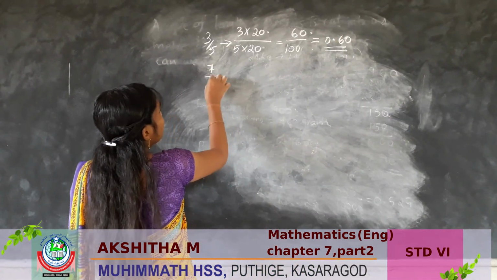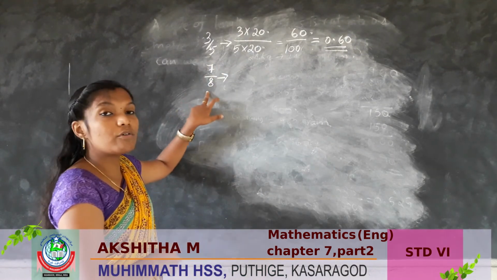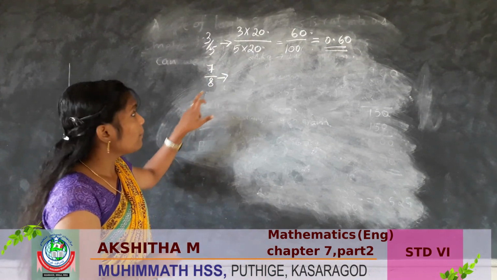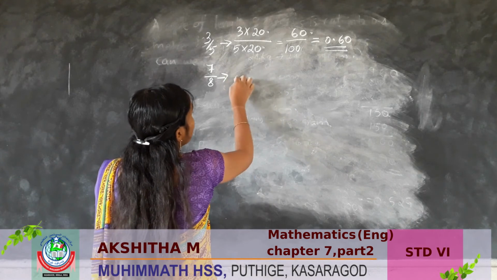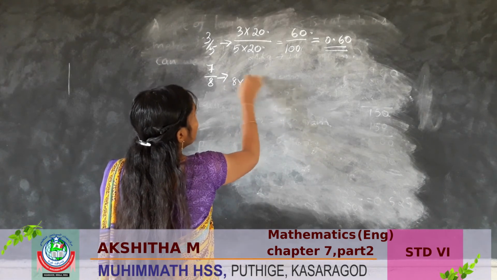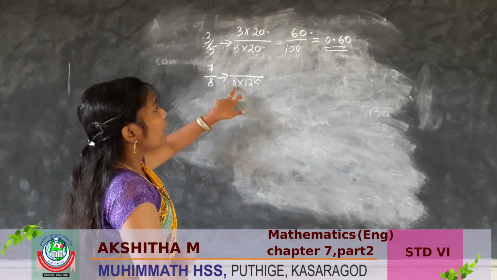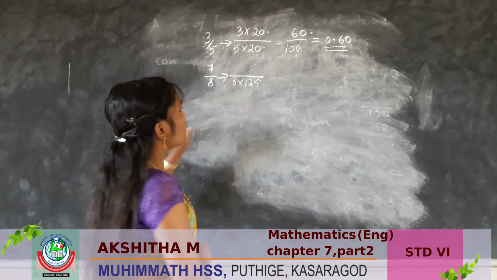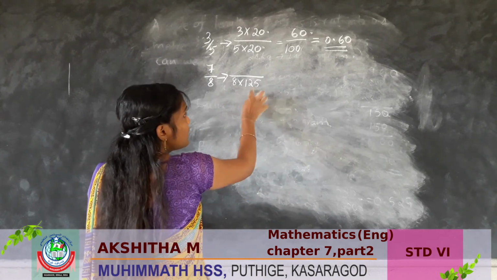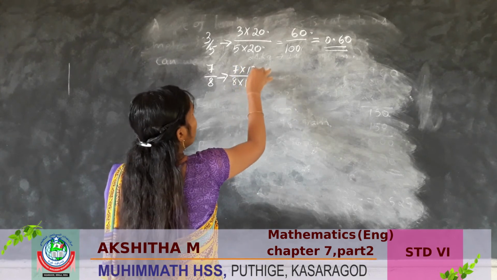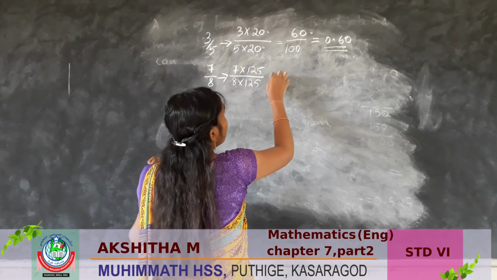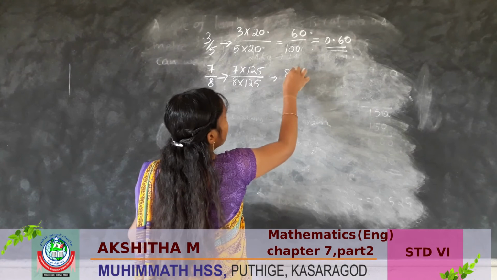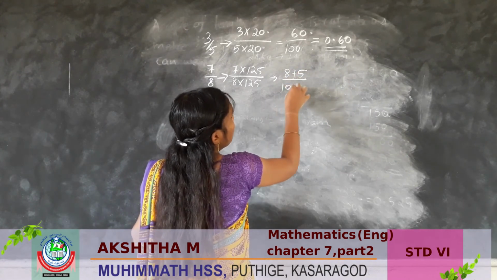7 by 8. What is the decimal form of 7 by 8? We already know that 8 into 125 is 1000. So when we multiply by the same number, 7 into 125, we will get 875 by 1000.